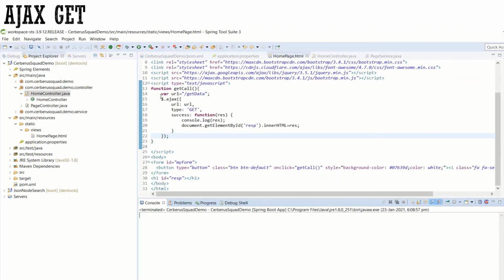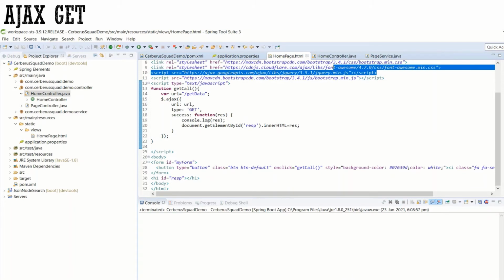For that you need to add the highlighted script tag, which is https://ajax.googleapis.com/ajax/libs/jquery/version/jquery.min.js. This is a library which gives us access to call the Ajax functionalities. Without this, if you click, it will give an error, because you are calling Ajax without the library present.